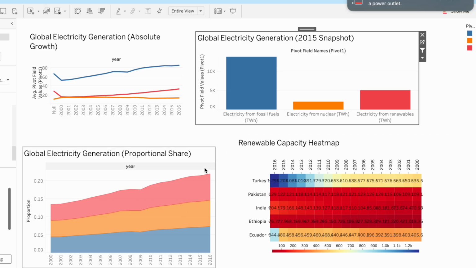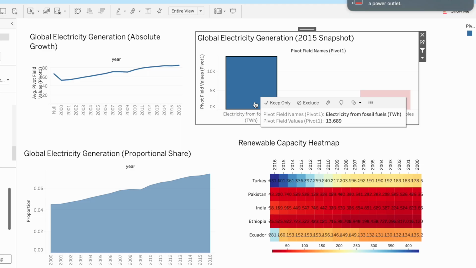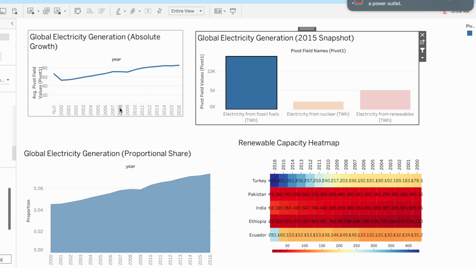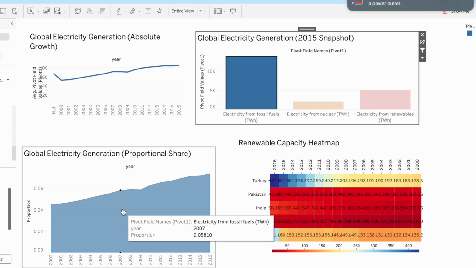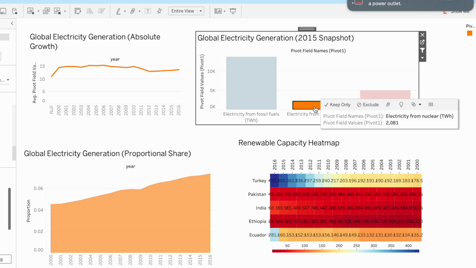The interactive legend allows us to filter by source. If we click fossil in the bar graph, it will filter the line graph and show only the fossil fuel trend, and show only the fossil fuel proportion in the area chart. Same for the nuclear and renewable sources also.